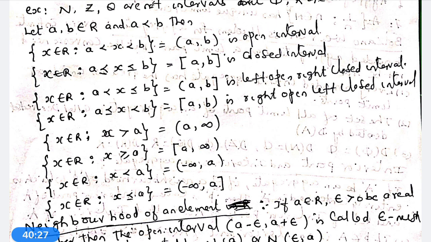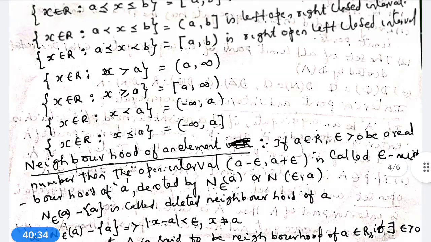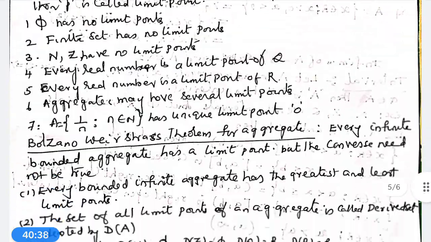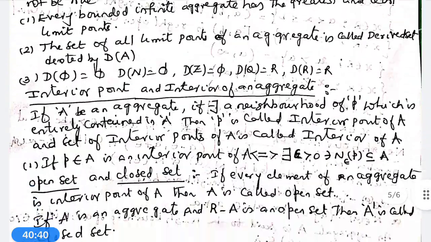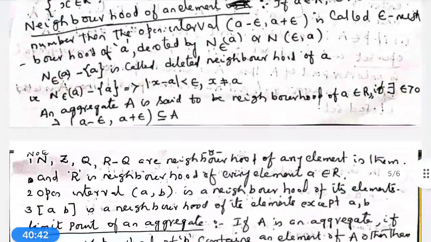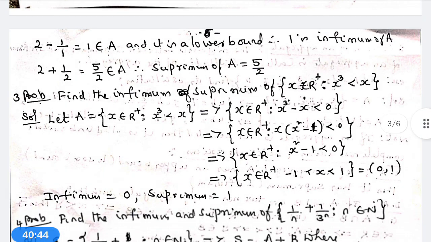X belongs to R, x less than a, is open bracket minus infinity, comma, a, open bracket.